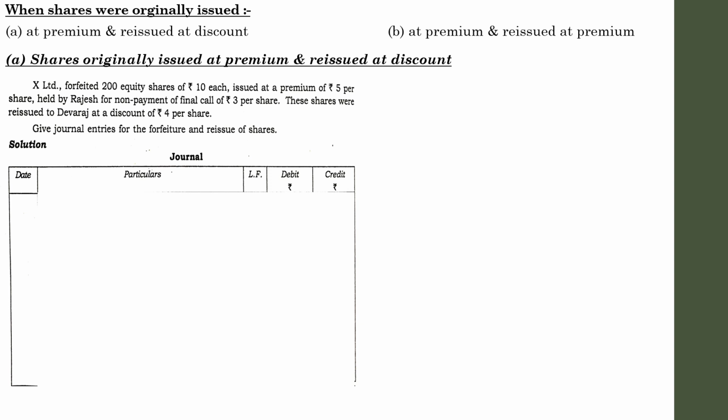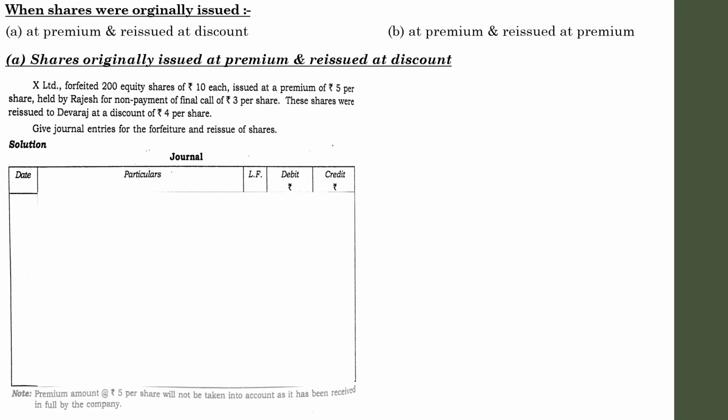Usually the premium will be attached along with allotment. If it was not with the allotment, it would have been specified in the question. So we can assume that here the shares were issued at premium and the premium is attached along with the allotment. A shareholder named Rajesh failed to pay the final call, so the default happened after the collection of premium. For passing the forfeiture entry, you need not worry about the premium part.